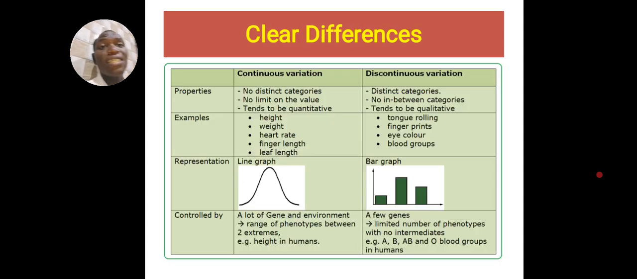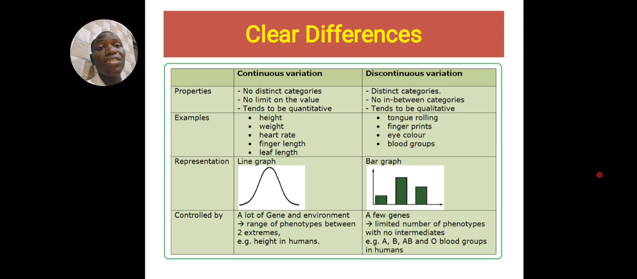So there is a clear difference. The properties, this is just the summary of all I have been saying. By the time I share this material, please go through it, and you would learn several other things. Examples are there. So this is a difference between continuous and discontinuous variation.